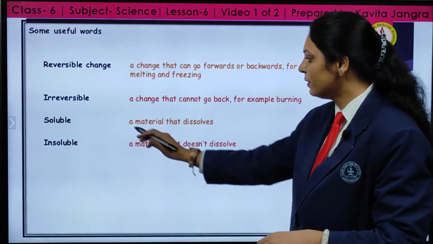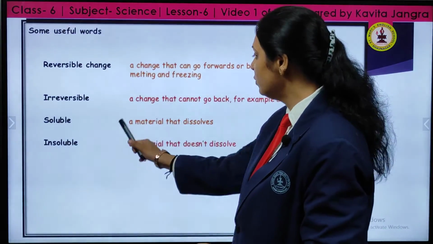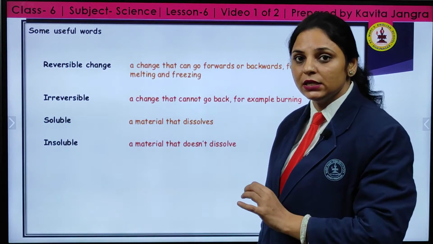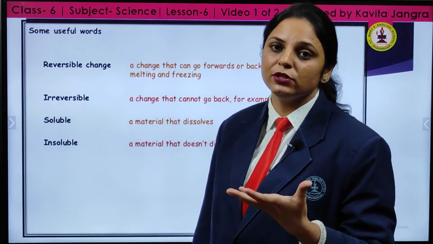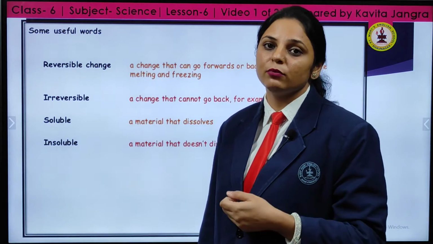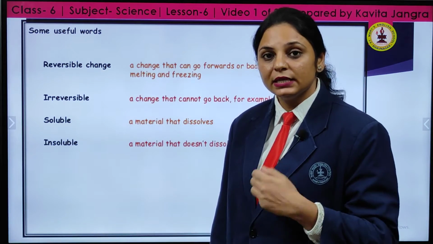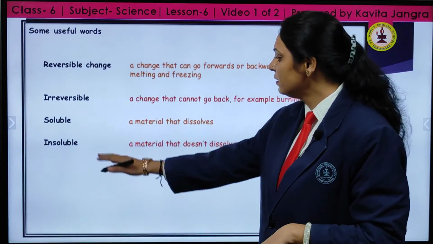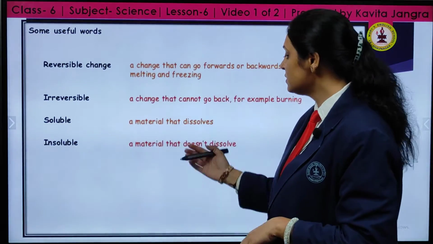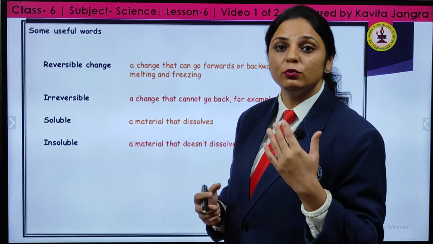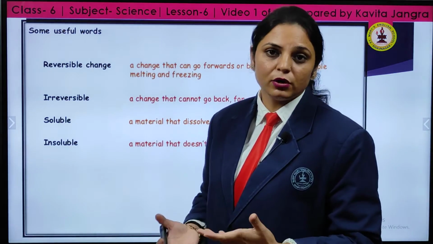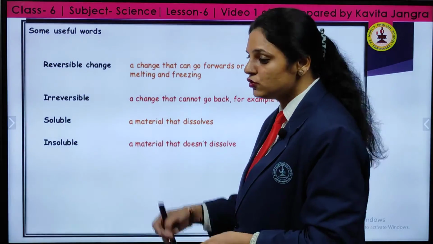The third one is soluble. What does this term mean? It is a material that dissolves. For example, if I take sugar and salt and dissolve them in water, they are soluble. On the other hand, insoluble is a material that cannot be dissolved. If I try to dissolve sand in water, it does not dissolve. That means it is insoluble.